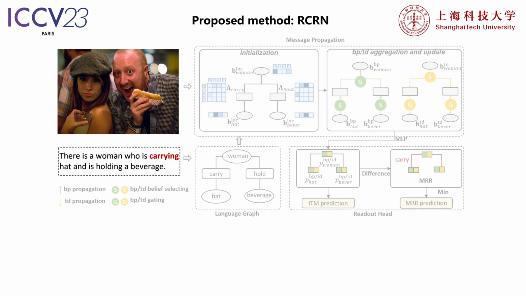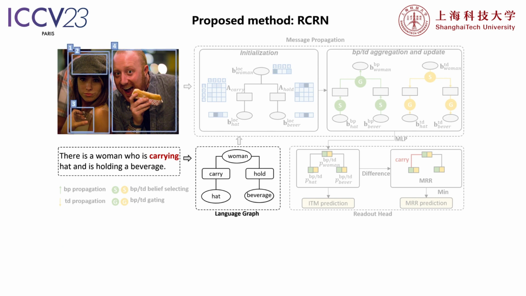Given an image and an expression, we first generate visual and linguistic candidates by utilizing a detector and a language parser, and compute their respective representations. The parser also produces a language graph for the subsequent reasoning. In this slide, the ellipses denote entity phrases, and the rectangles symbolize relation phrases. Each entity phrase is considered as one node in the graph, and each relation phrase is represented by one edge.